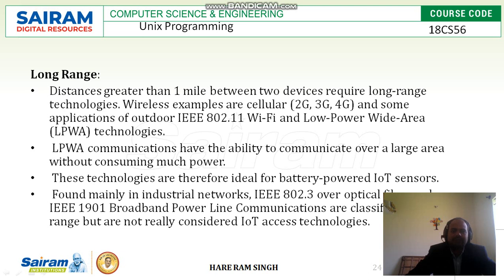So wireless examples are 2G, 3G, 4G. We have technology using which smart objects at very far distance can communicate. Like we have mobile phones. If we have 4G technology, then phones which are separated beyond 1 mile can communicate with each other. They can share the data.